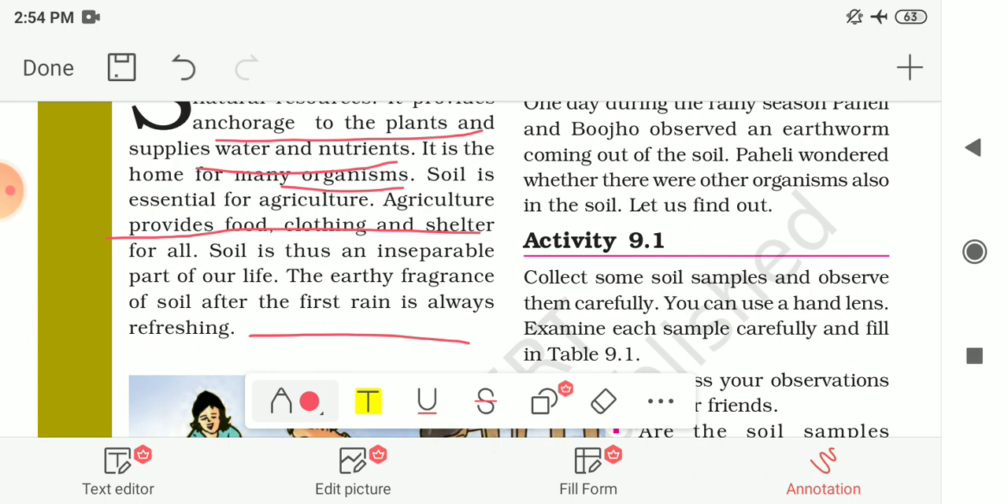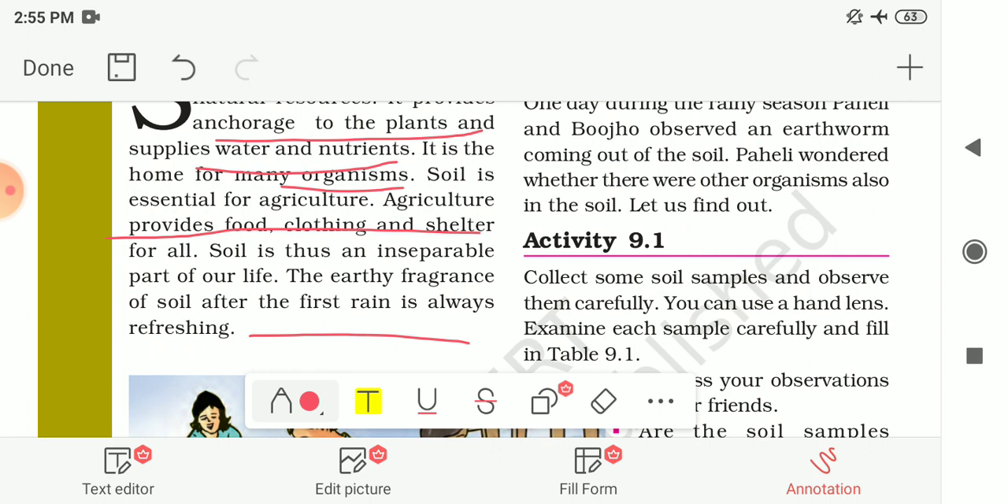The earthy fragrance of soil after the first rain is always refreshing. So these are some of the uses of soil: it gives support to the plants, it supplies water and nutrients, it is the home for many organisms, and it is very essential for agriculture, and because of agriculture we get food, clothing and shelter. So this is how the soil is important for us.